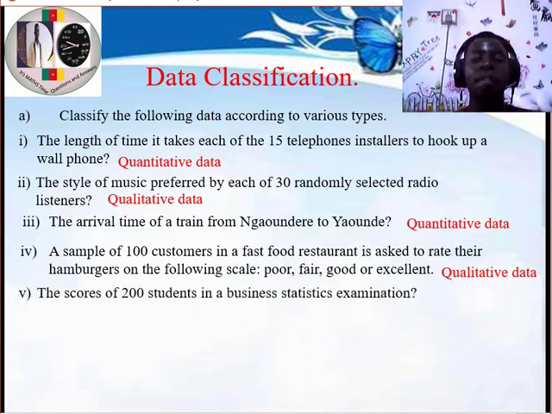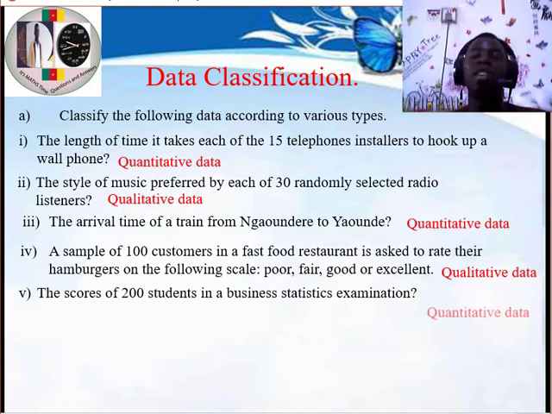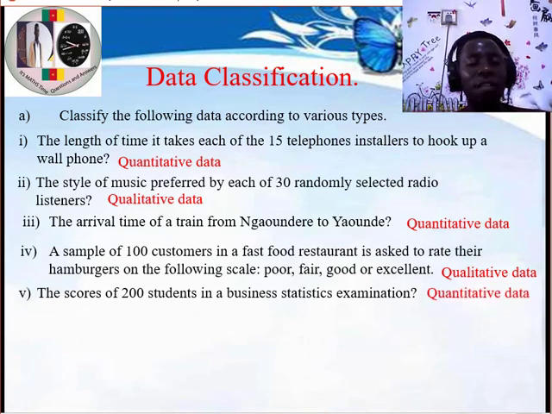Question number 5. The scores of 200 students in a business statistics examination. The scores will always change, and the score is the mark, and the mark will always be a number, but the number will always change. So we have what? Quantitative data, which is what? Continuous. So the answer is quantitative data.